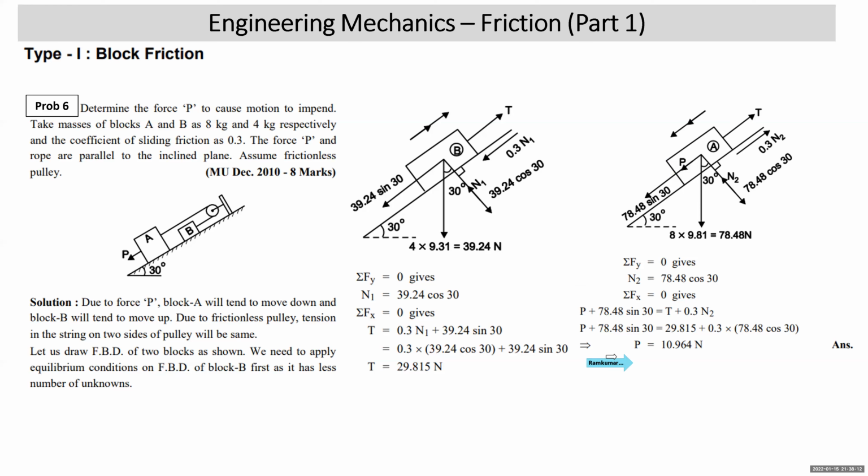So these are the two bodies connected by the string. The string is taken around the frictionless pulley, so the tension in the string on the two sides will be equal. Whereas the blocks are resting on the rough surface, so there will be friction between the blocks and the plane.